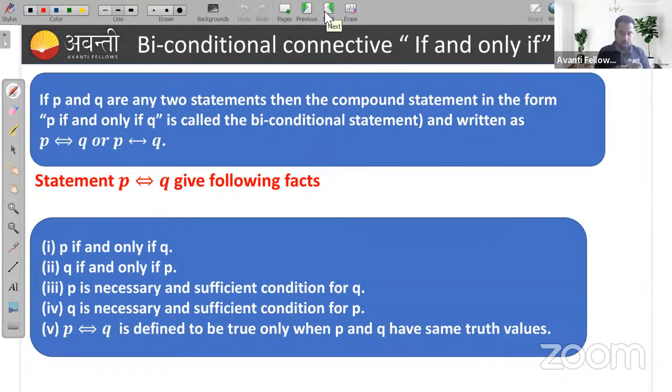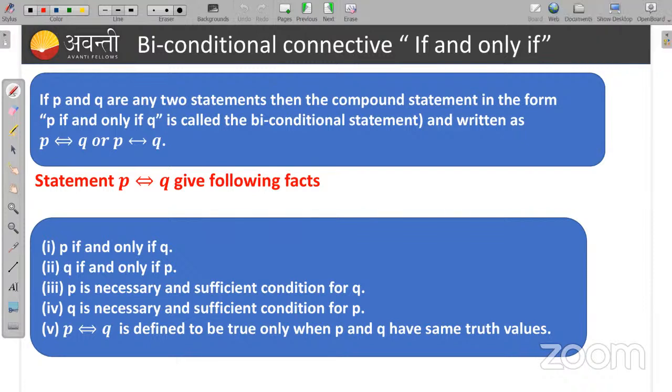Similarly, the next thing is biconditional, or if and only if. The conditional statement says that when the first statement is true and the second statement is false, the compound statement is false. Otherwise, it is always true.